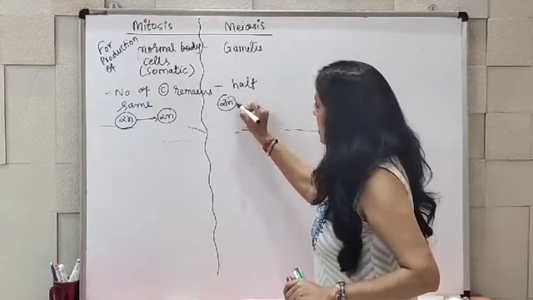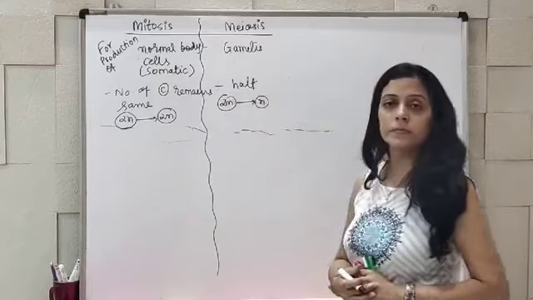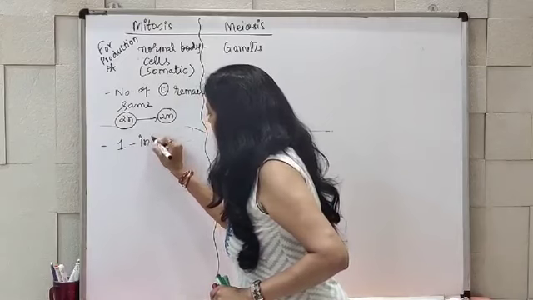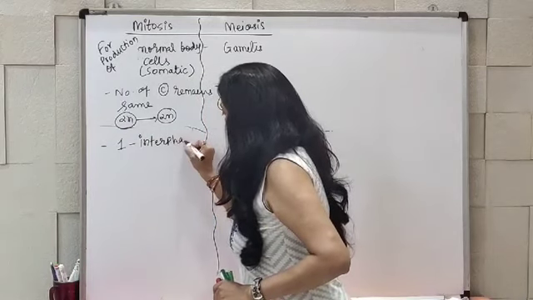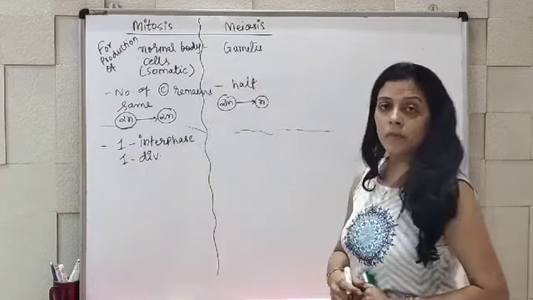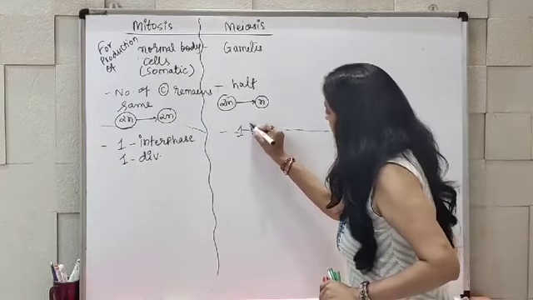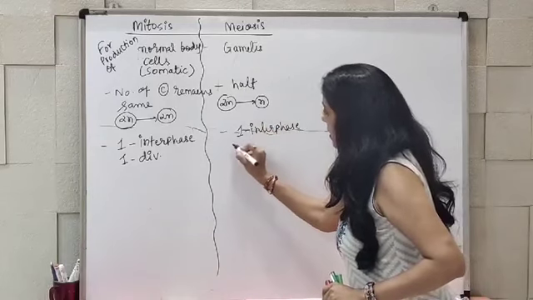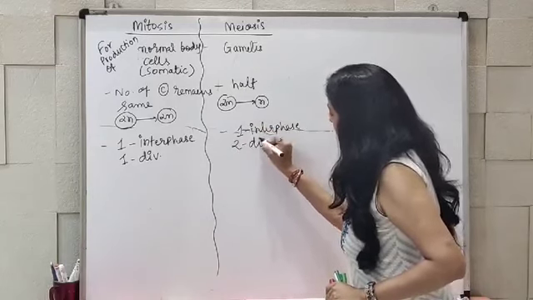So 2n to n. Here, in mitosis, one interphase and one division will be there. In meiosis, one interphase and 2 divisions will be there.